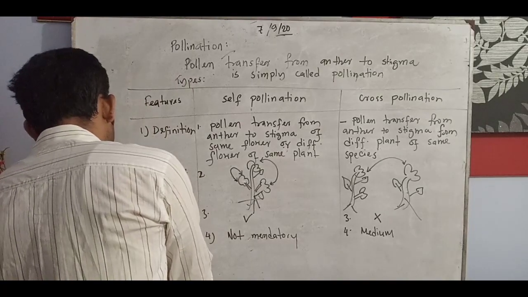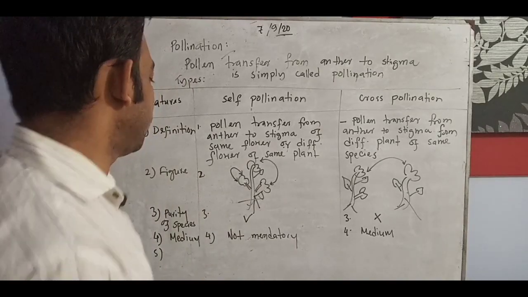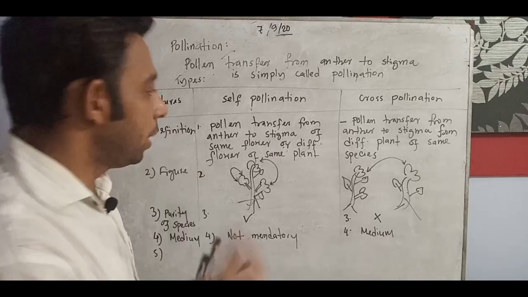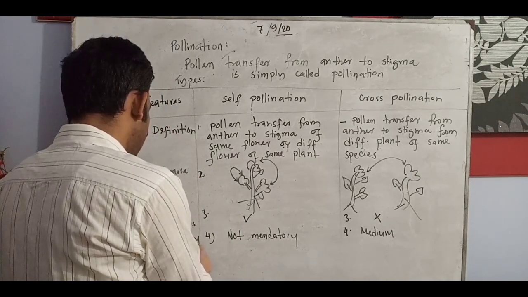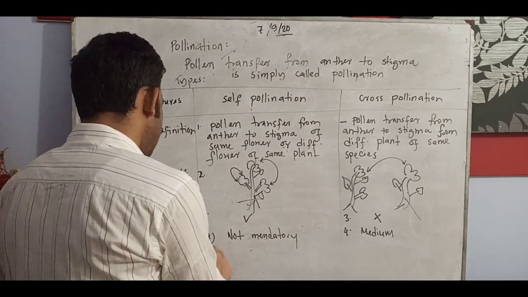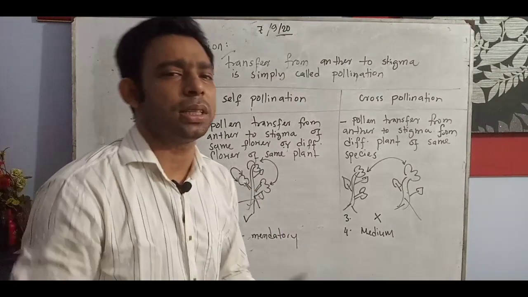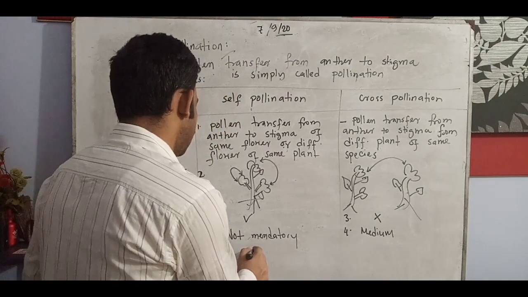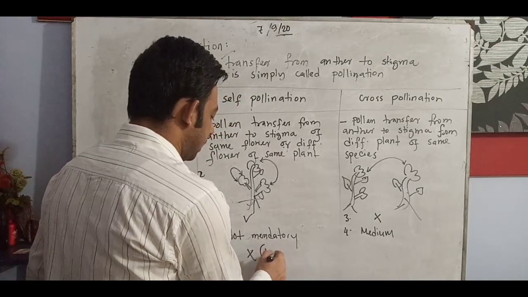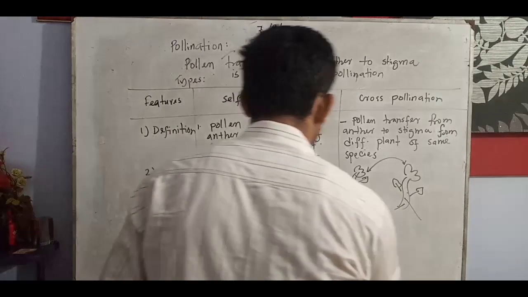Then number 5, what we actually say about that one is diversity. Since it is the same flower, same species, same thing, there is little chance of having diversity. Self means less diversity, and cross means much diversity, as we have seen.